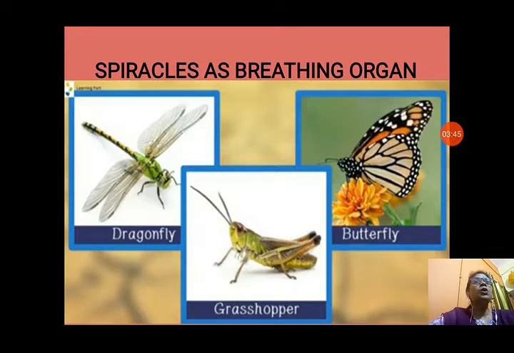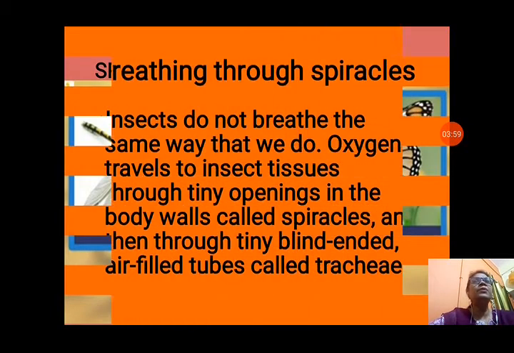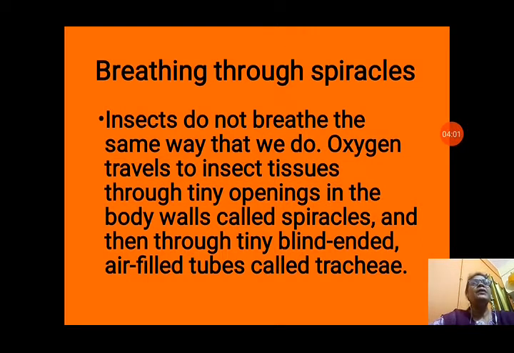Spiracles as breathing organs. Most of the insects have spiracles as breathing organs. They don't have any other organ to breathe. You can see dragonfly, grasshopper, butterfly and many other insects, they breathe through their spiracles. Insects do not breathe the same way that we do.